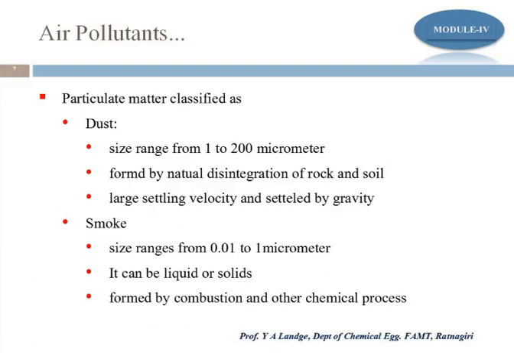We can again divide particulate matter into classes, starting with dust. When the size of the particulate matter is between 1 and 200 micrometer, we call it dust. And how is it formed? It is formed by the natural disintegration of rock and soil. Where does dust come from? You know that in the summer season, when the wind blows, you find dust particles suspended in the air. So it is formed just because of the disintegration of rock and soil, has a large settling velocity, and settles by gravity.